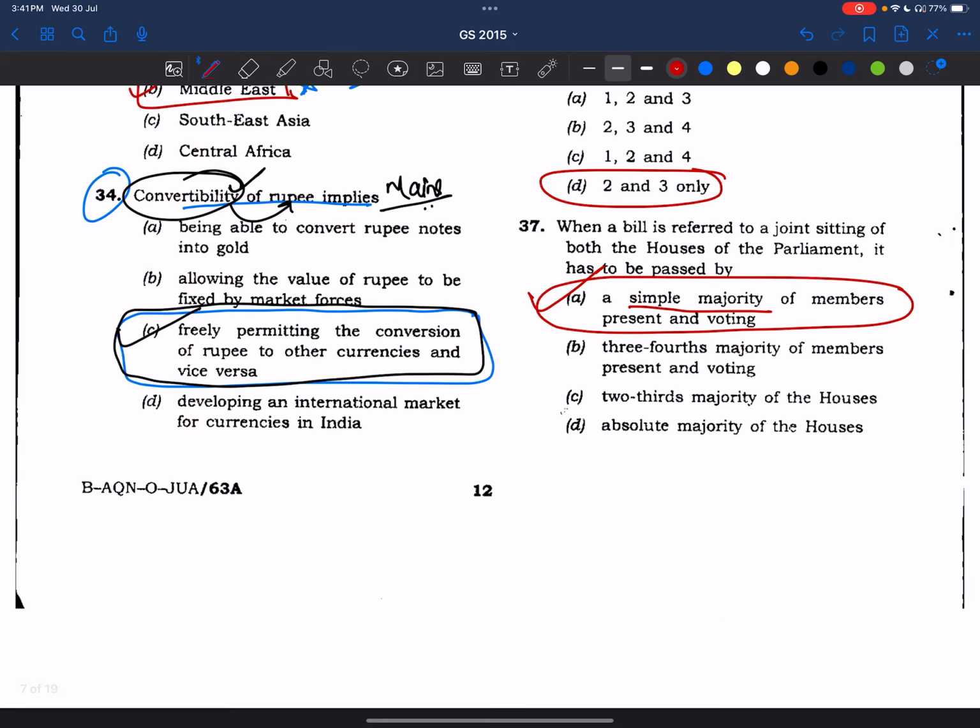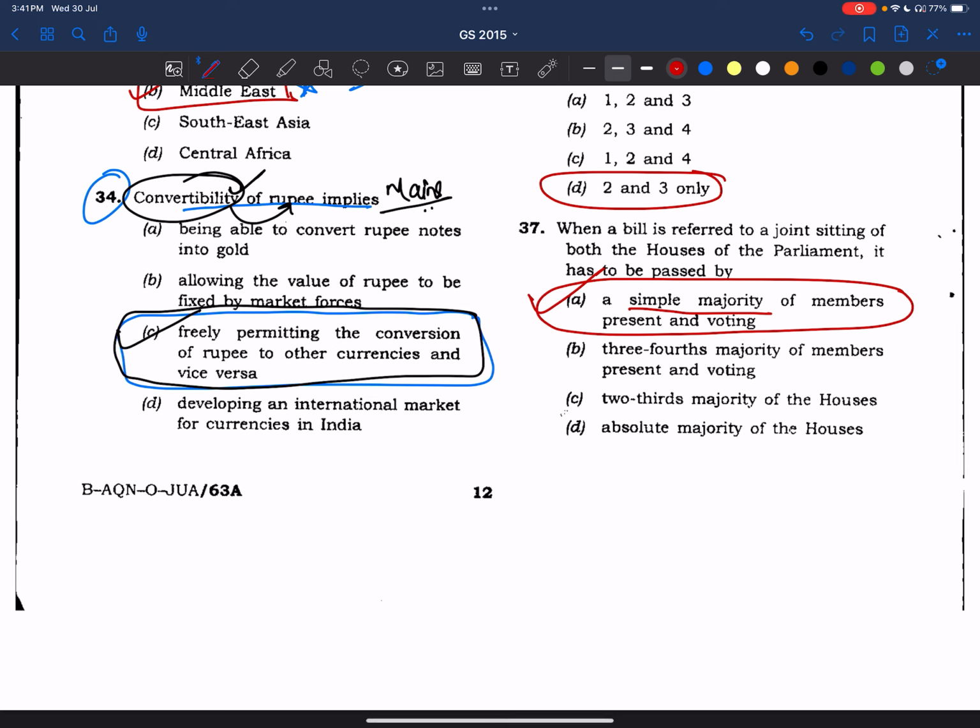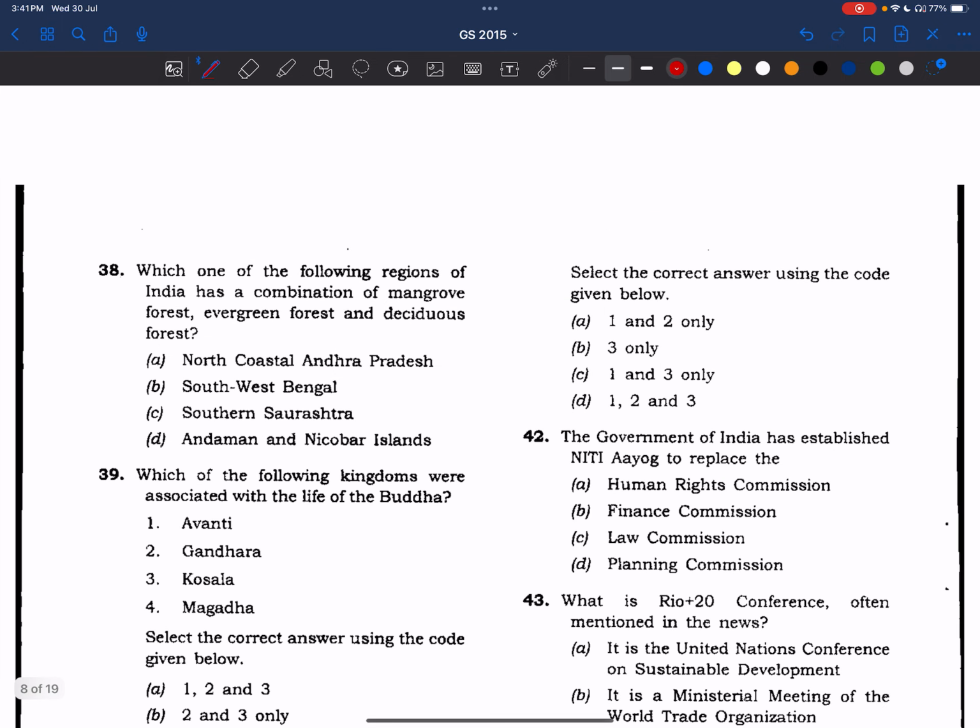We have already discussed this many times in 2013, 2014. Now also, as in the previous question, the Parliament chapter is very important. Right? Now, coming to the 38th question.